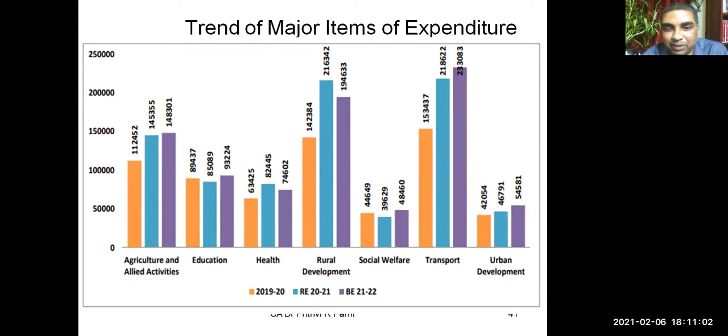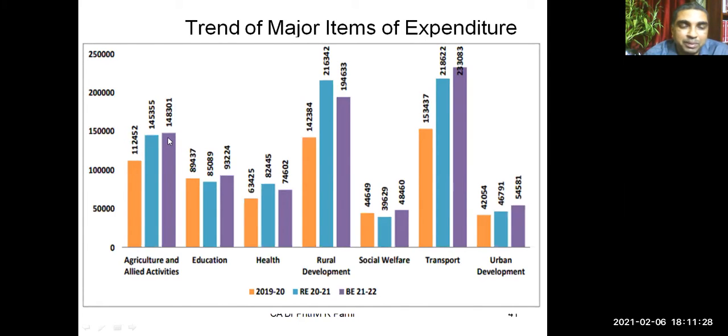At this stage, what is the way? Anyway, money has to be spent, no? And the government has planned to spend money on all these sectors. This is the planning. Just have a comparison. You see agriculture. This deep blue or royal blue color stands for the 21-22 estimate. This light blue, sea blue color is for the 2021 revised estimate, and this is for 1920.